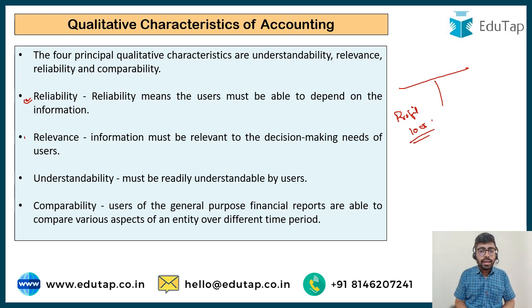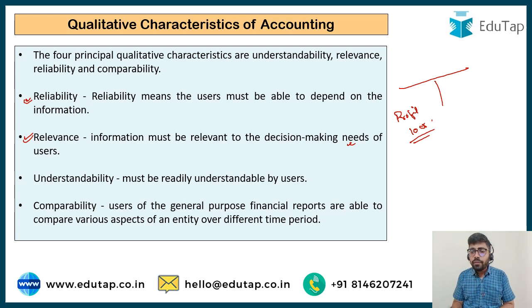Now the next is relevance. The information must be relevant to the decision making needs of the users. So I have to provide all that information which is going to be useful for the end users. Suppose I provide certain information in my books of accounts, which is that the director of the company bought a watch worth rupees 1 crore, or that the salary to the employees was paid through bank account. This particular information may not be relevant to the ultimate decision making needs of the users. I have to make sure I provide all the relevant information.